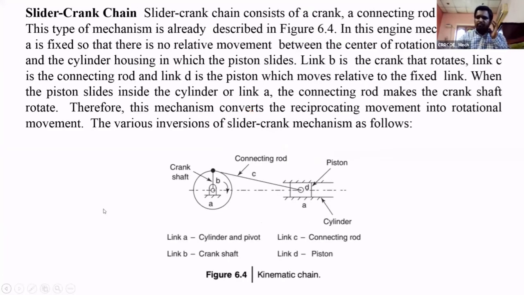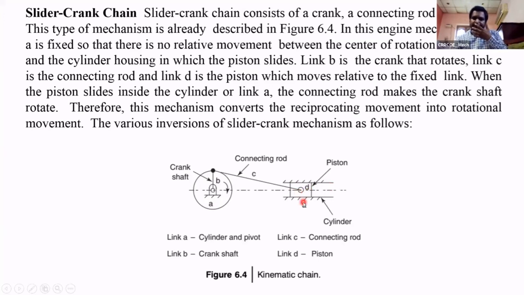Next one, slider crank mechanism. This is the second basic mechanism used. The first one is the four-bar mechanism, and the second one is the slider crank mechanism. See this, slider crank mechanism has four links. A is the fixed link, B is the crank which is rotating, completely revolving, C is the connecting rod, and D is the slider or piston, which is moving in the cylinder.